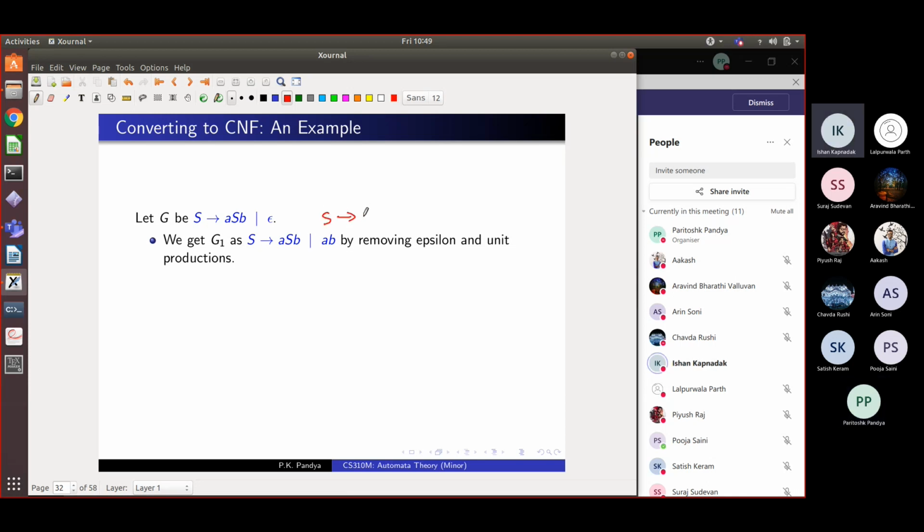S going to AB. Right, because S goes to S and this S goes to epsilon. So I can erase this S directly and S goes to AB. This is added to it, right? So basically I get this goes to AB. This is my additional thing that I get. Now within this I will remove epsilon. There are no unit productions, and I cannot add anything more here. Now I will remove all the epsilon rules, etc. So I'll get the grammar S goes to ASB or S goes to AB. Okay, and this is the equivalent grammar without epsilon or unit rules.